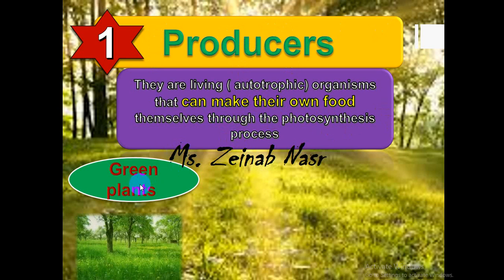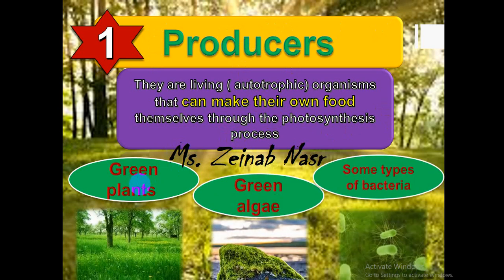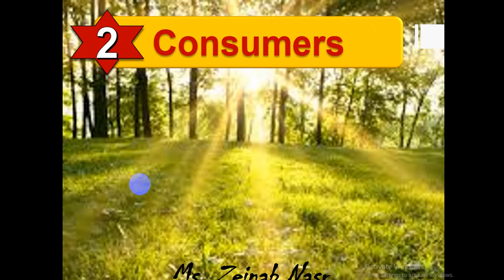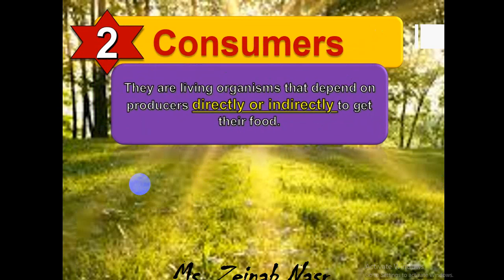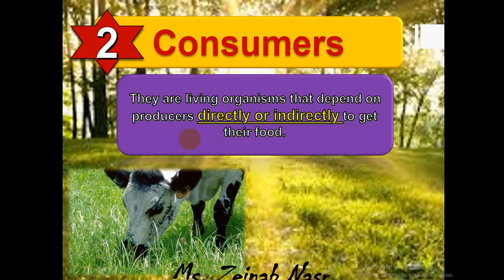Like green plants, green algae, and some types of bacteria. Number two, consumers. We can define consumers as living organisms that depend on producers, directly or indirectly, to get their food.